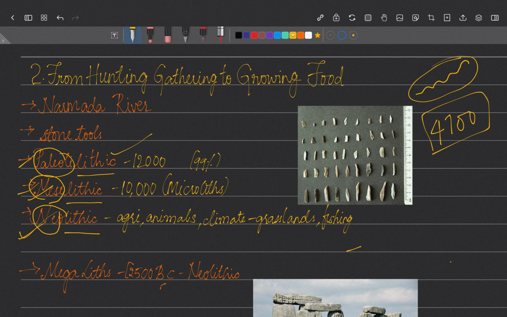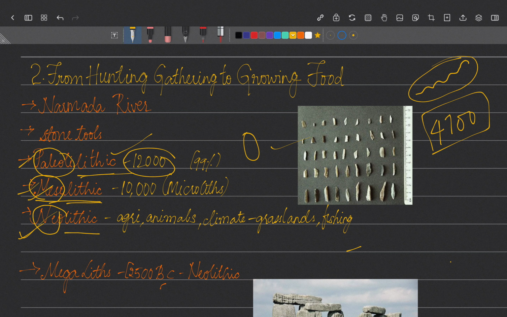What is Paleolithic age? 12,000 years ago, people started using stone tools. Just using stones, very raw tools were made. That is called the Paleolithic age. That is the very old stone age, the starting stage of the stone age. Almost 99% of our history is in the Paleolithic age only. The stone tools were very basic.